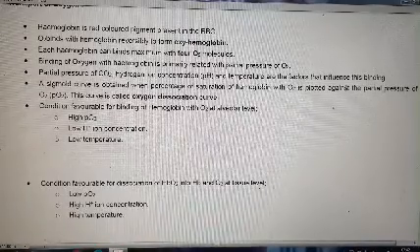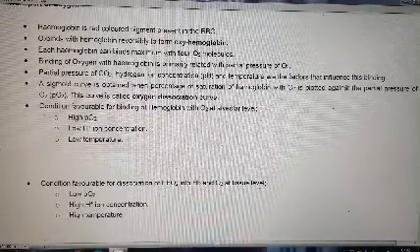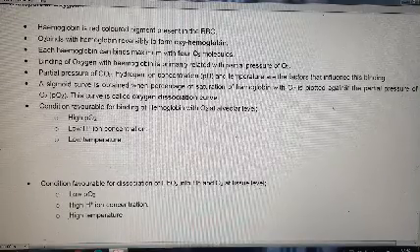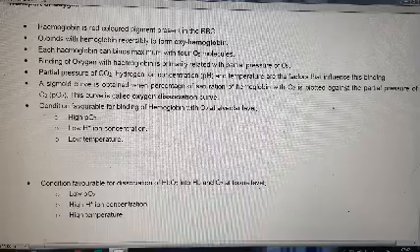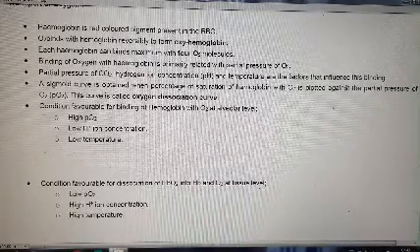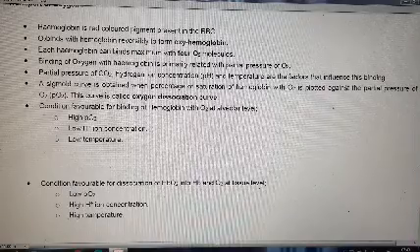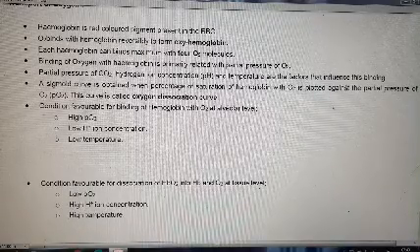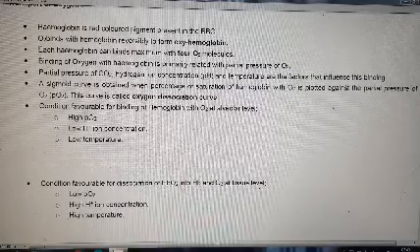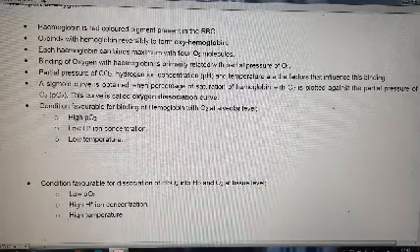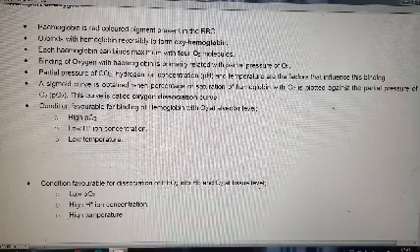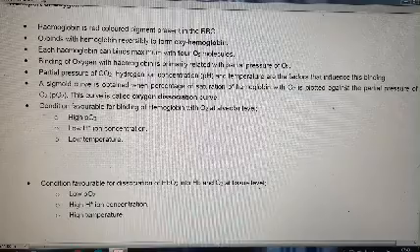A sigmoid curve is obtained when the percentage of saturation of hemoglobin with O2 is plotted against the partial pressure of O2. This curve is called the oxygen dissociation curve. Now, the conditions which are favorable for binding of hemoglobin with oxygen at alveolar level are high partial pressure of oxygen, low H plus ion concentration, and low temperature.